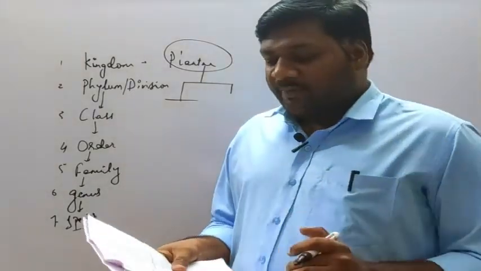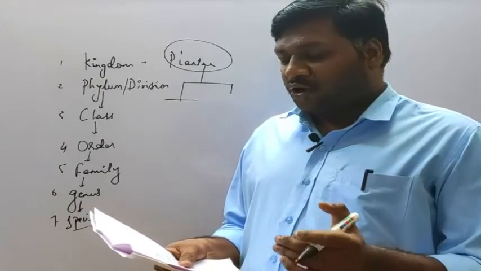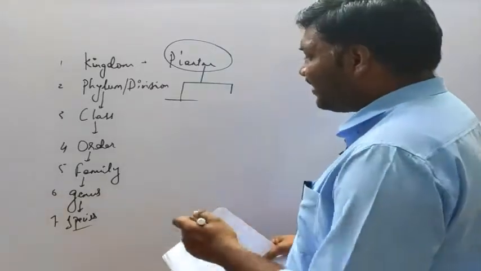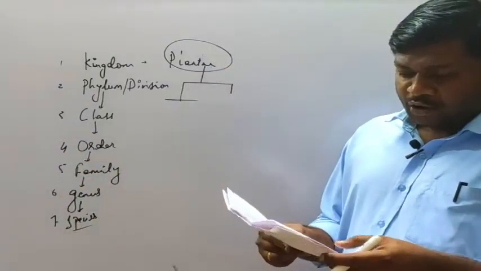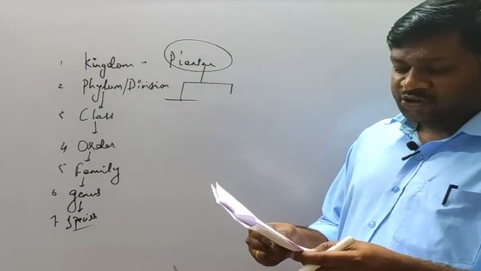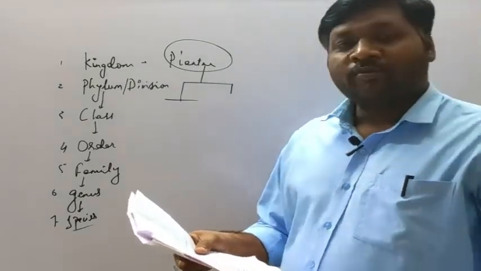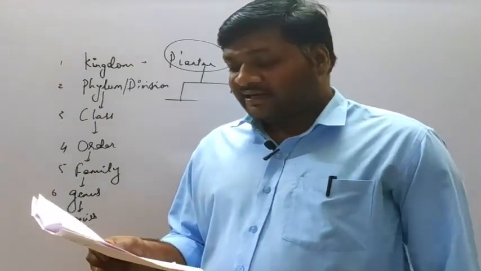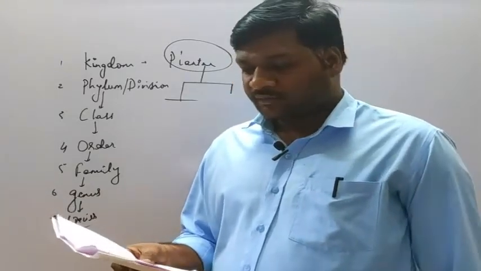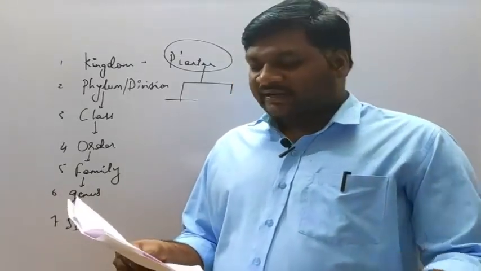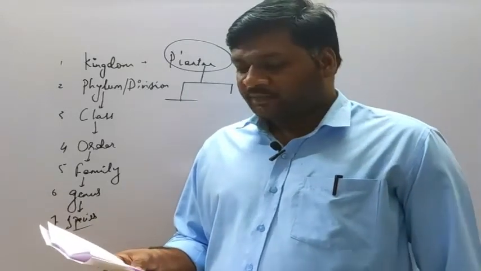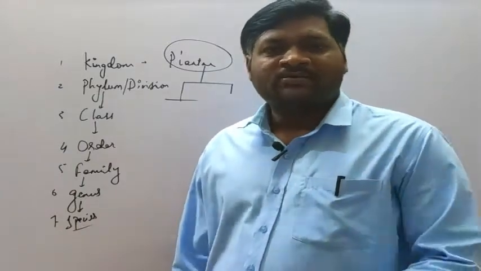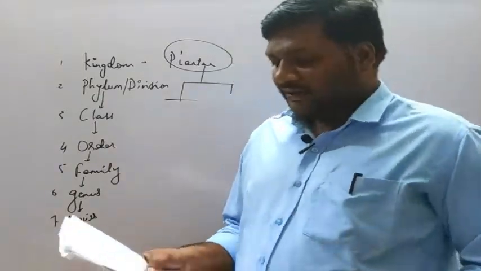Now next, families are characterized on which of the following features of plant species? On what basis are we categorizing the families? Let's see the options given: option A, external morphology; option B, anatomy of parts; option C, vegetative and reproductive parts; option D, seasonal similarities and variation. So here we are considering the vegetative and reproductive parts in case of plant species to form the families. Families are formed on the basis of these vegetative and reproductive characters.